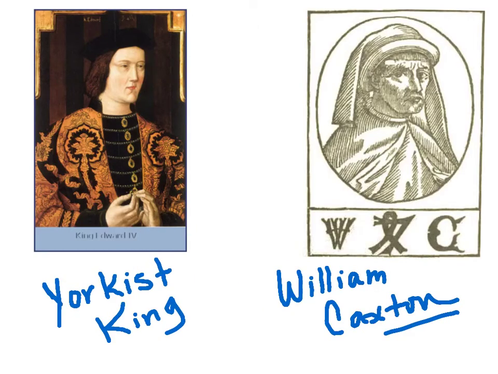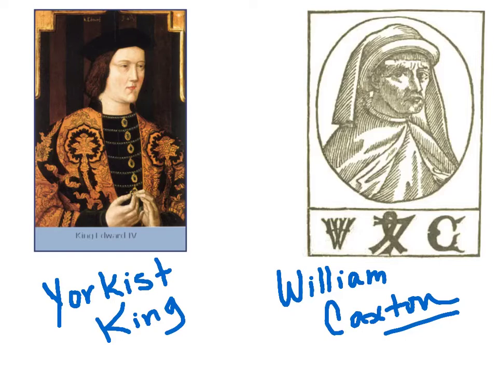Next came some Lancaster kings who fought a lot of battles, some of which were the 100 Years' War and the War of the Roses. They were followed by the Yorkist kings, who came next, and they were important, particularly Henry IV. Henry IV encouraged William Caxton, who's pictured over to the right, to set up a printing press with movable type. And these presses were capable of printing in quantities large enough to finally bring the printed word to the public, and that's what was so significant during his period.